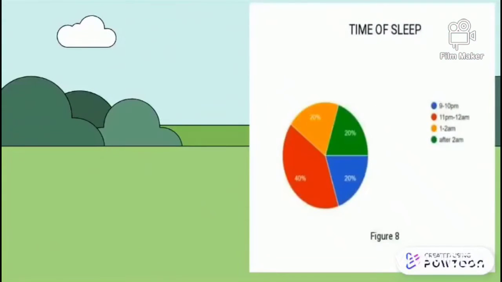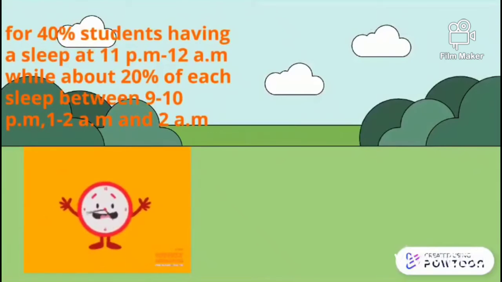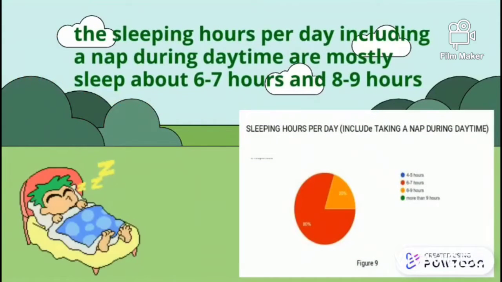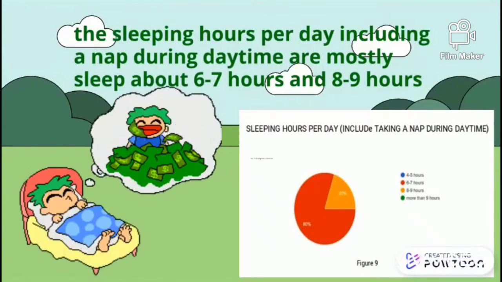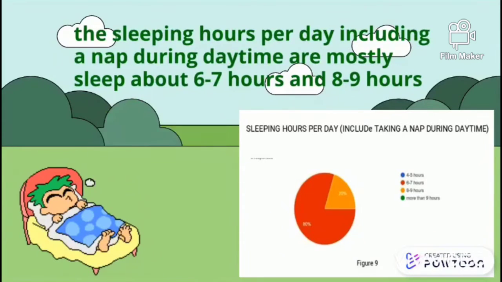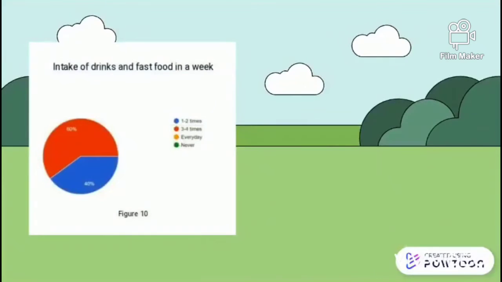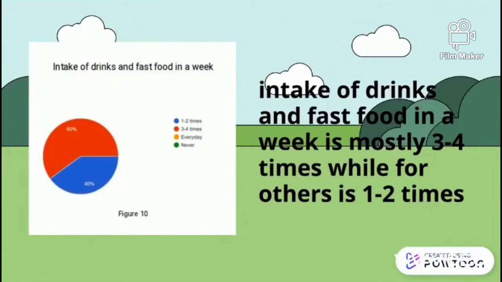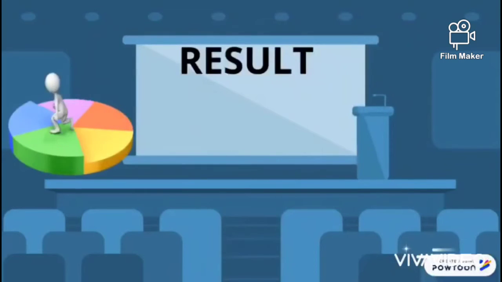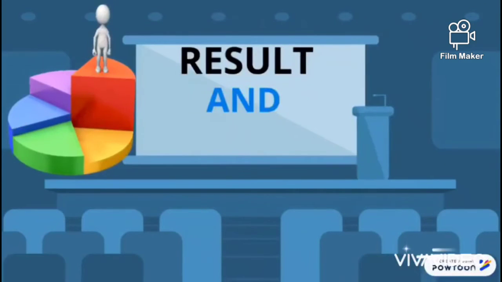Next is time of sleep. For 40% student having a sleep at 11 p.m. until 12 a.m., while about 20% of each sleep between 9 to 10 p.m. and 1 to 2 a.m. Mostly sleep about 6 to 7 hours and 8 to 9 hours. Furthermore, intake of drinks and fast food in week is mostly 3 to 4 times. Move to result and discussion.